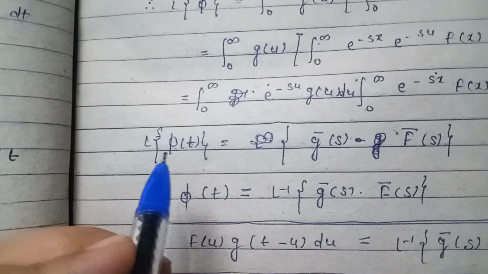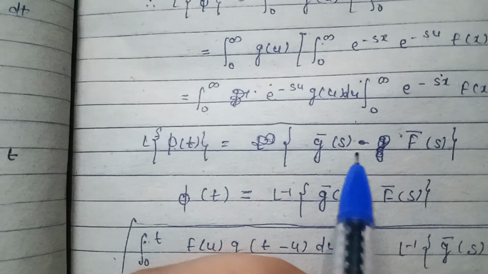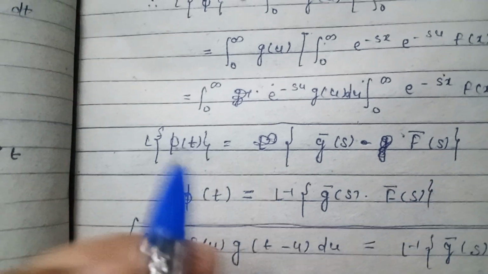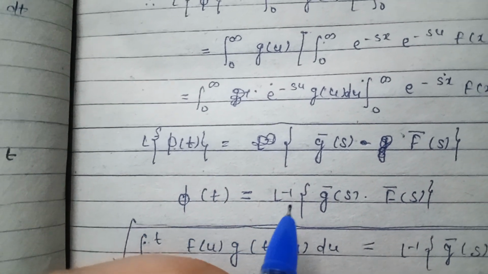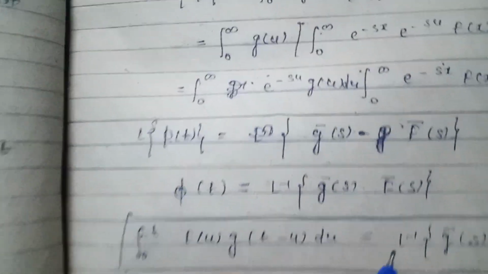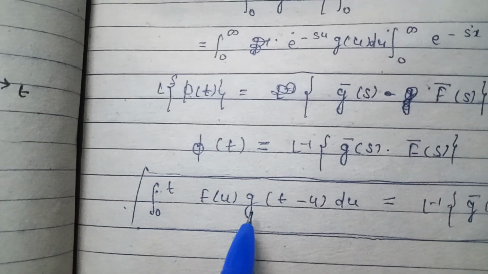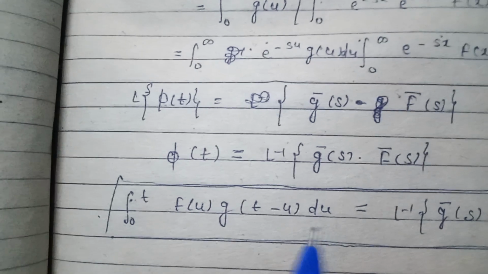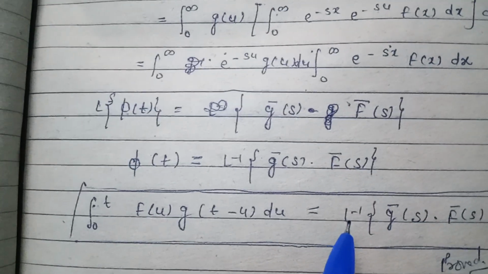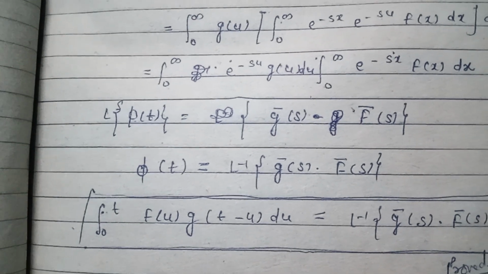So the Laplace of phi(t) is equal to g bar(s) into f bar(s). So phi(t) is equal to the Laplace inverse of g bar(s) into f bar(s). Then the integration from 0 to t of f(u) g(t minus u) du is equal to the Laplace inverse of g bar(s) into f bar(s). Now this is the convolution theorem.